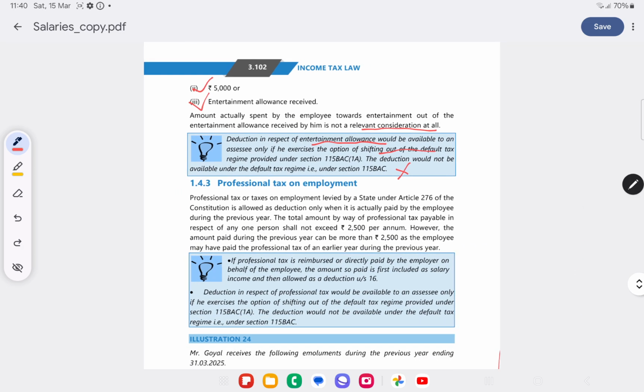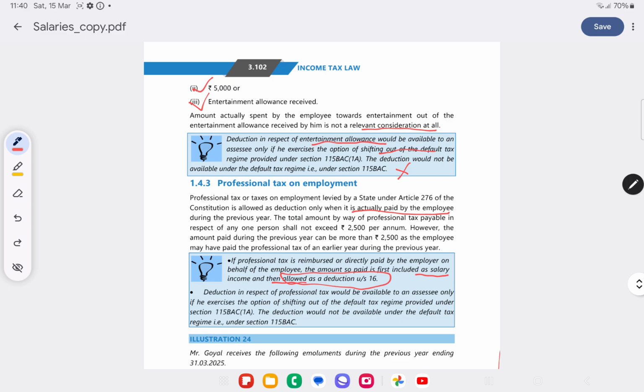Professional tax on employment, again, will be available only for the old tax regime. If professional tax is reimbursed or directly paid by the employer on behalf of the employee, the amount paid is first included as salary income and then allowed as a deduction under section 16. Professional tax is a tax on employment and is allowed as a deduction only if it is paid by the employee during the previous year.